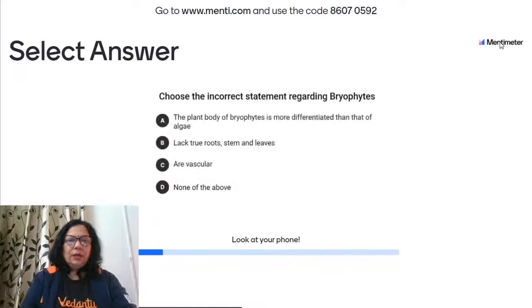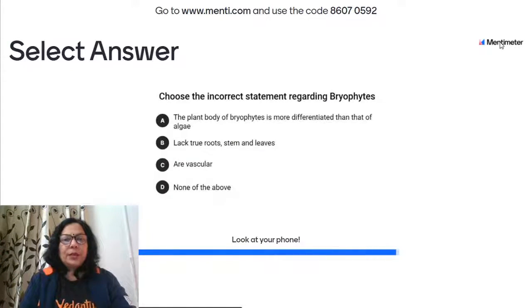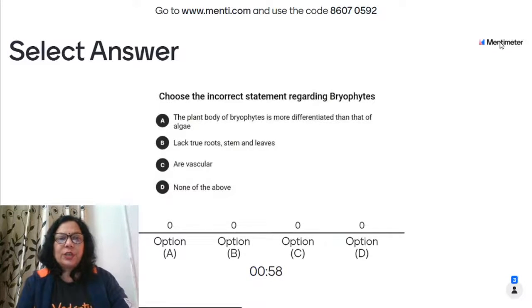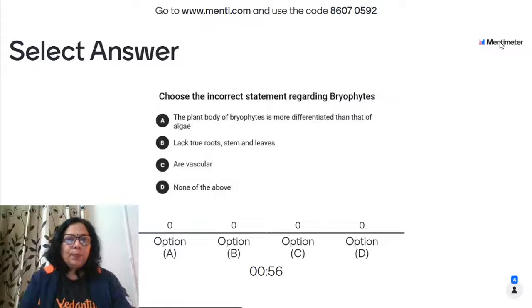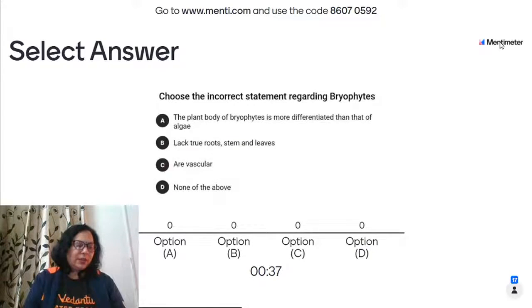Next question. Question number 3. Choose the incorrect statement regarding bryophytes. The plant body of bryophytes is more differentiated than that of algae. It lacks true root, stems and leaves. They are vascular, or none of the above. Choose the incorrect statement. I know everybody will give me the answer.